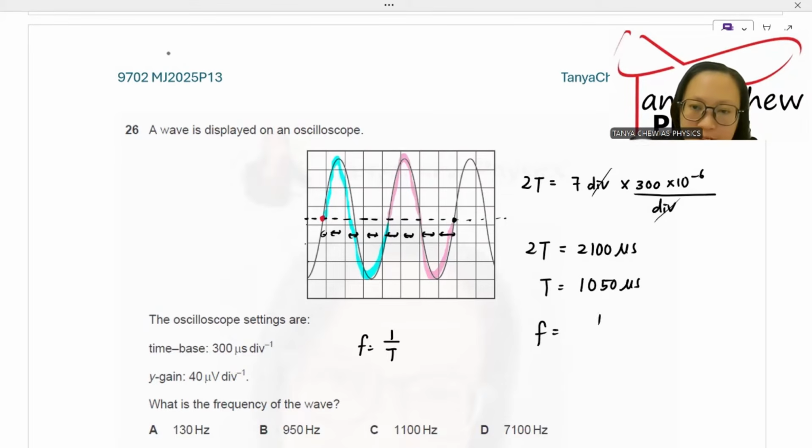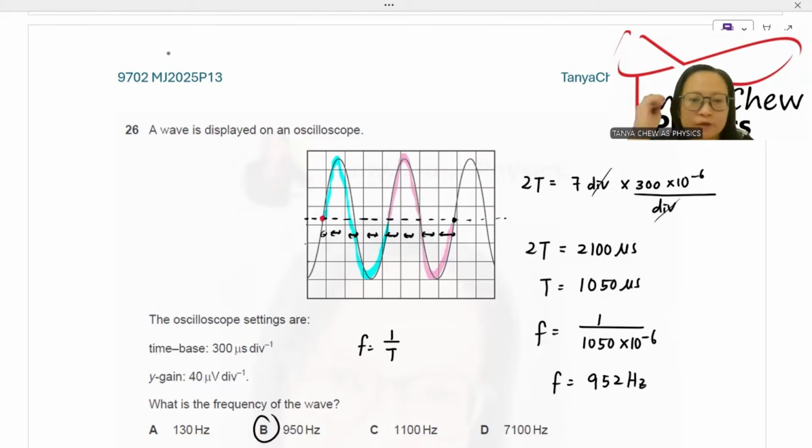So my frequency is 1 over 1050 times 10 to the power negative 6. My frequency is 952 hertz. So I round it off to 950 hertz.